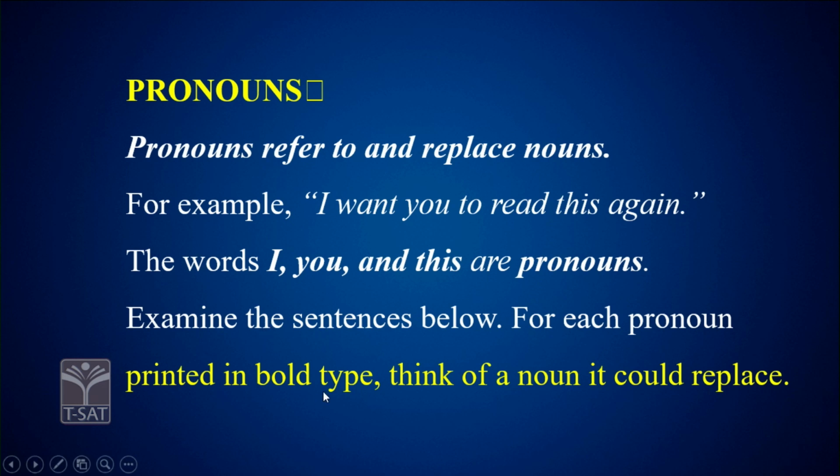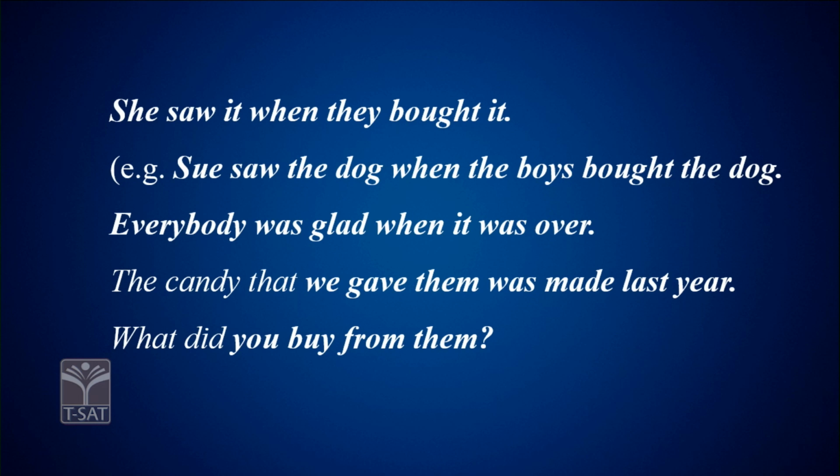Now you see in the example sentences here, these each pronouns printed in bold type, right? See, she saw it when they bought it. The sentence is, Sue saw the dog when the boys bought the dog.